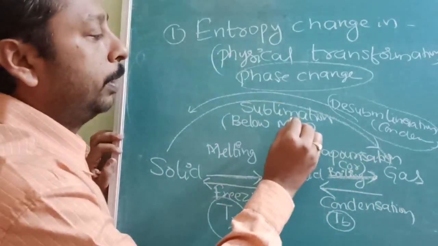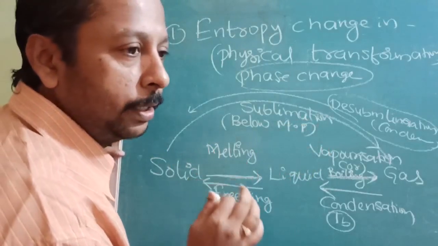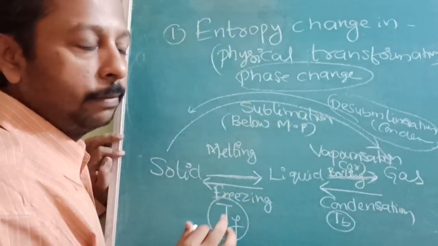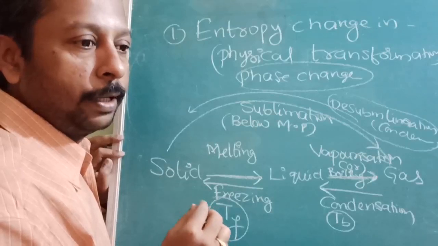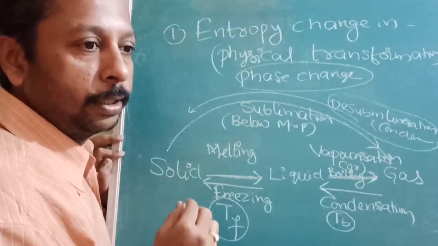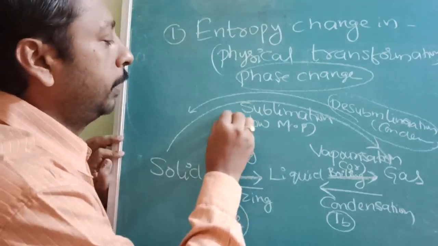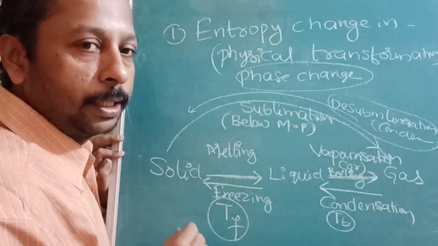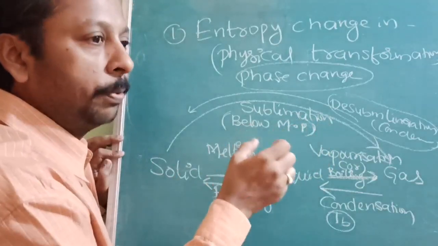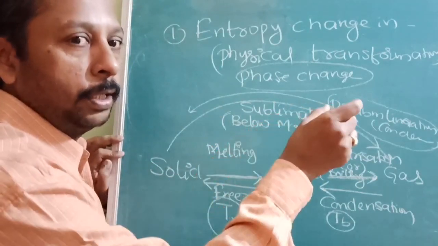Normally that does not happen. 99% of substances have a melting point less than the boiling point. But there are very few substances like iodine, camphor and phenolphthalein whose melting point is more and boiling point is less. So before they reach the melting point, they boil.